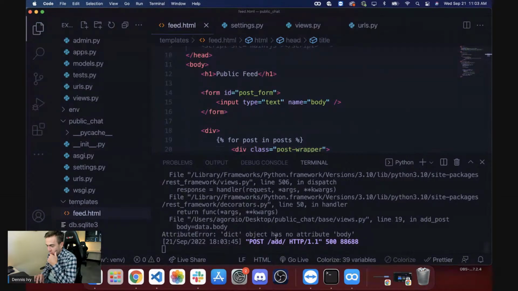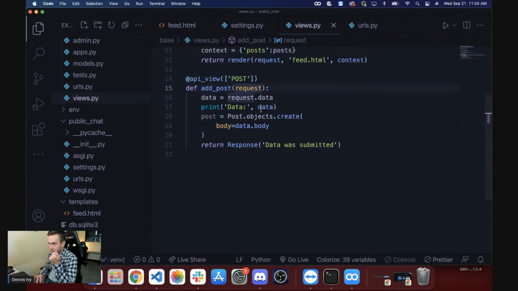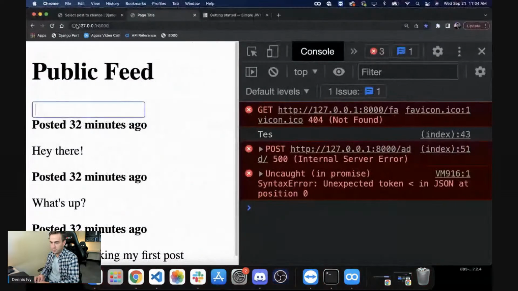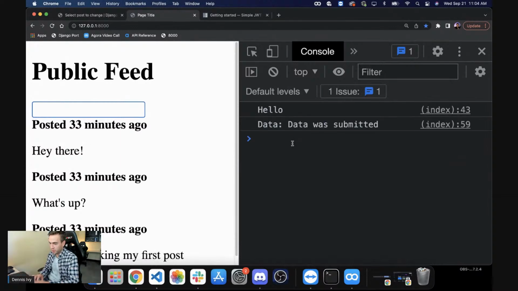Okay, dict object has no attribute body. So I think what I need to do here is change how I'm getting the actual body data. I think I could just do this right here. In fact, before we actually create this, let's just print out what data looks like. Okay, now we have no errors.